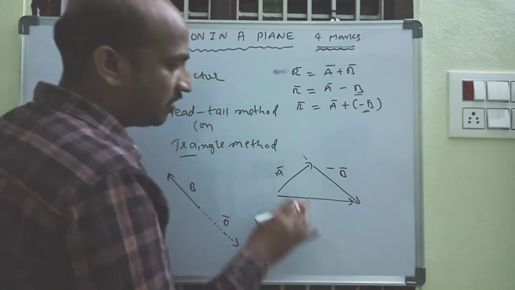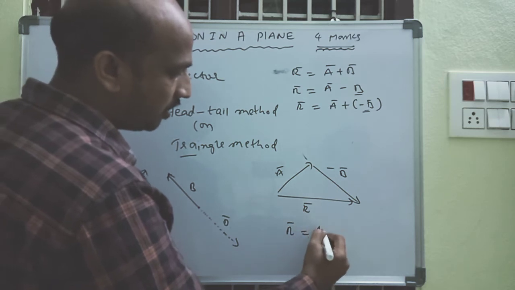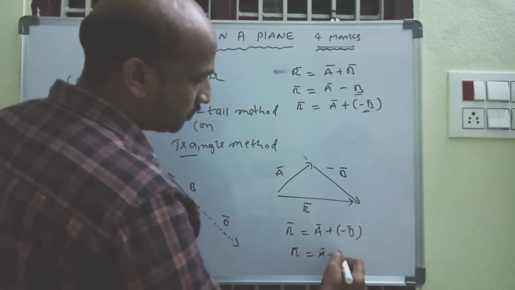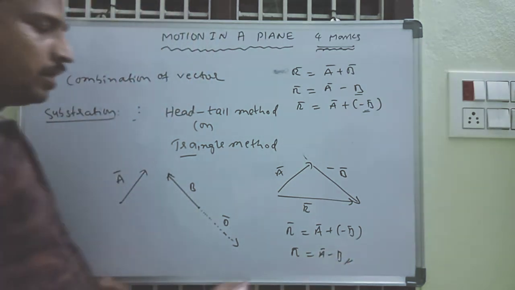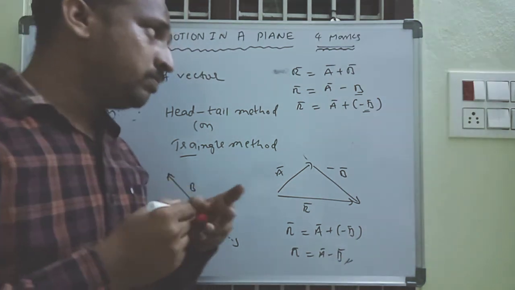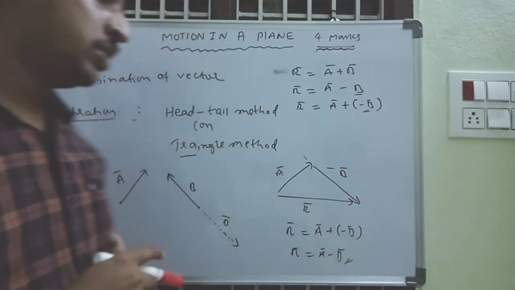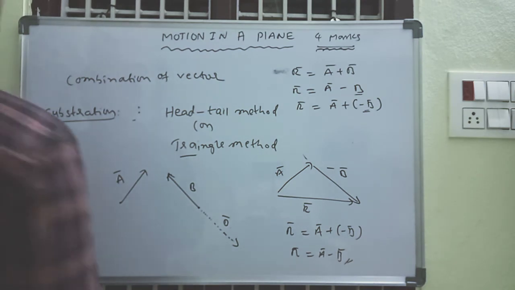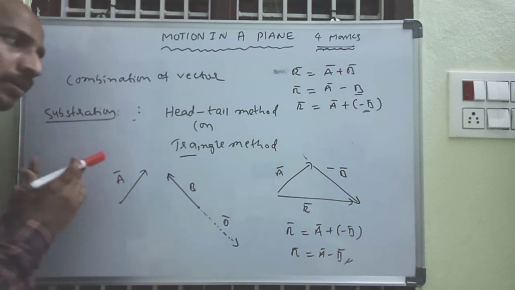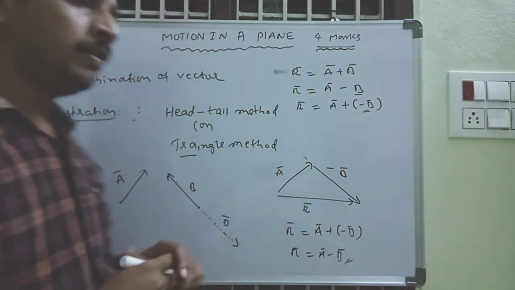So this is the resultant vector. R is the resultant vector. We are writing R equals A plus minus B, that is, the resultant vector is equal to A minus B. R is equal to A vector minus B vector. Clear? What is meant by negative? The negative sign indicates opposite direction. This is the combination of vectors, addition and subtraction, using the head to tail method and triangle method.